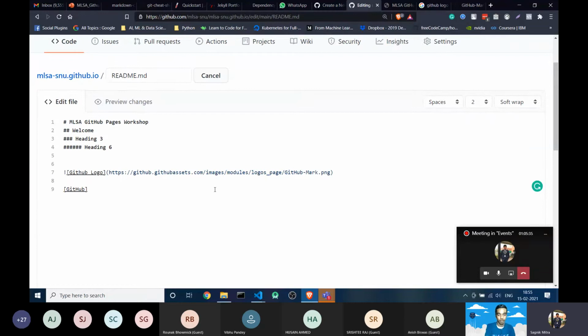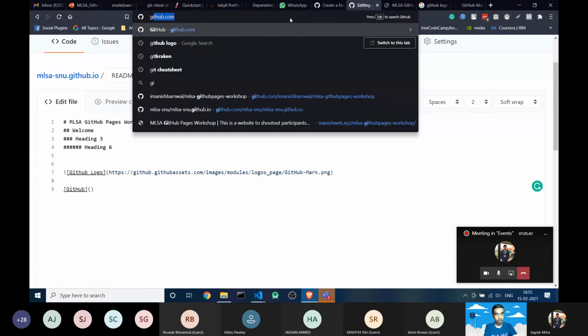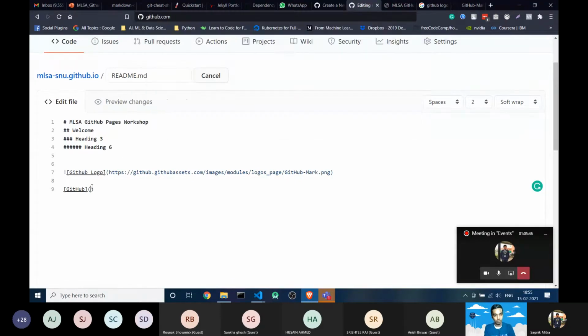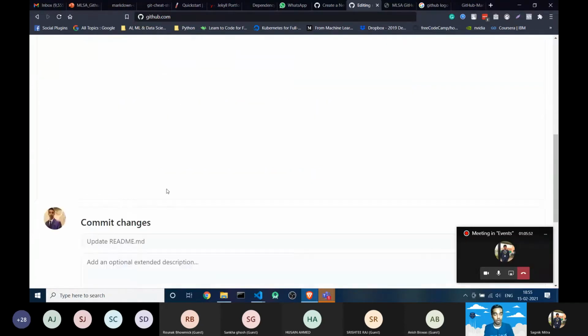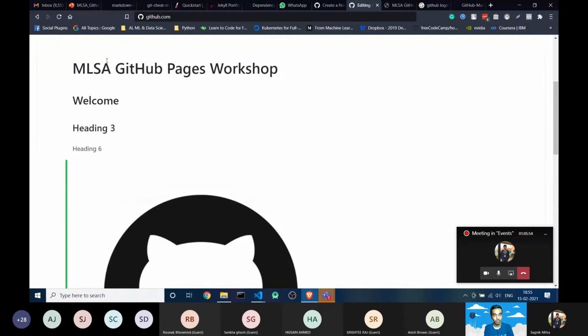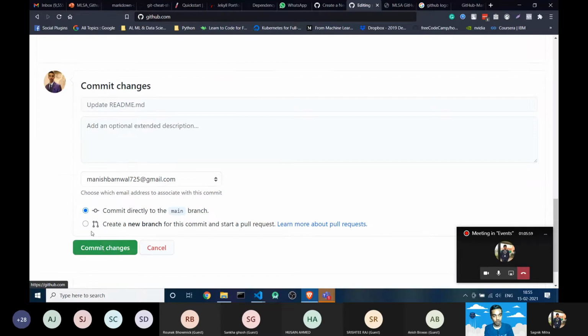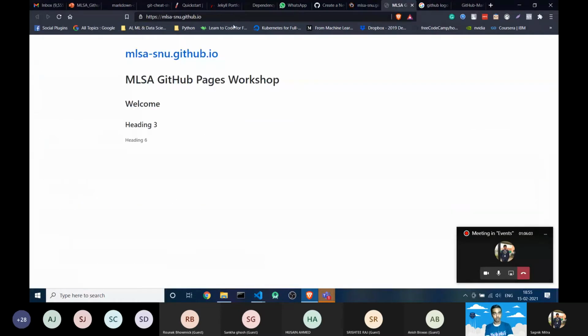Continue, please. Yeah. So if you want to use a hyperlink, github.com, you just need to copy this. These are a few simple syntaxes. It's very easy. You don't need to be a pro. You can always refer to the cheat sheet. Okay, so now you can see it's hypertext. Even if I commit, it's reflected on our website.